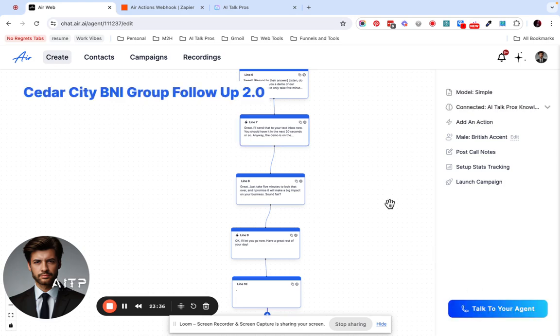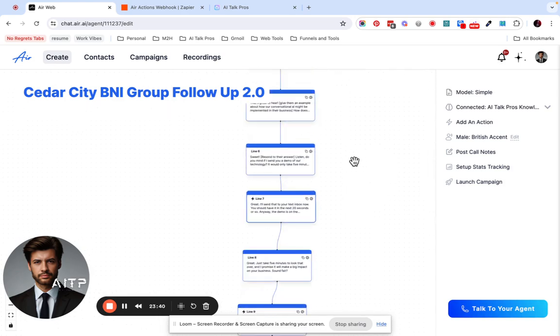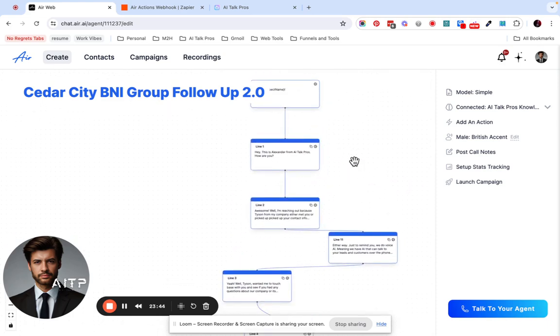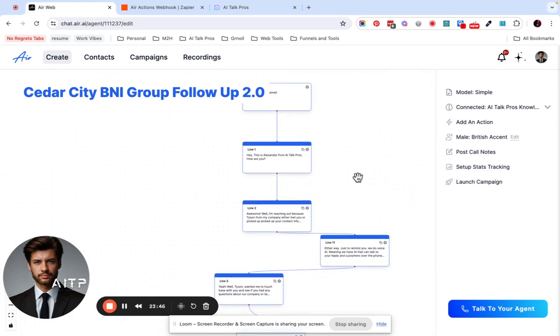So we want to release this, and the way that we're going to do it is we already have all these leads that came through the BNI tagged inside of High Level. So I'm going to use the API to initiate the calls. Of course, I have to add this in there, and yeah, we'll go from that step.